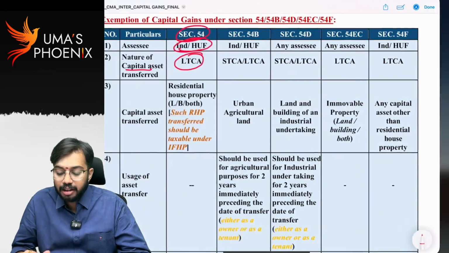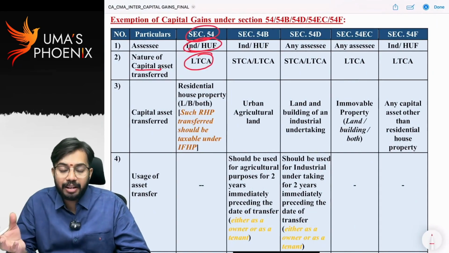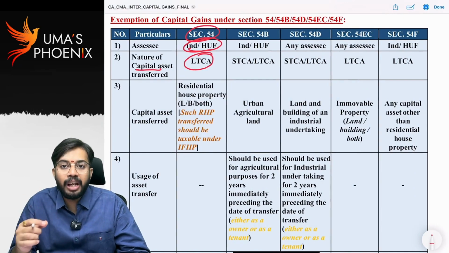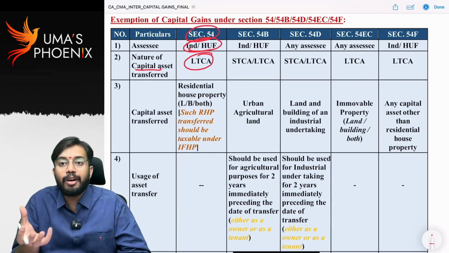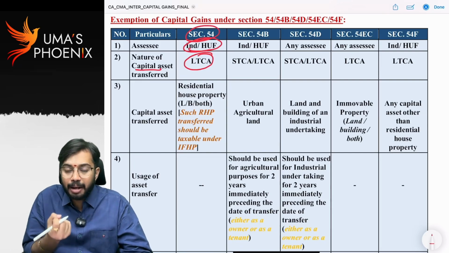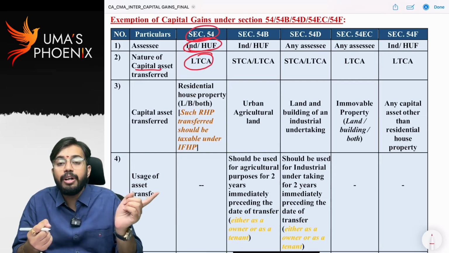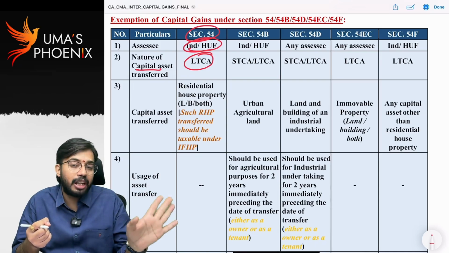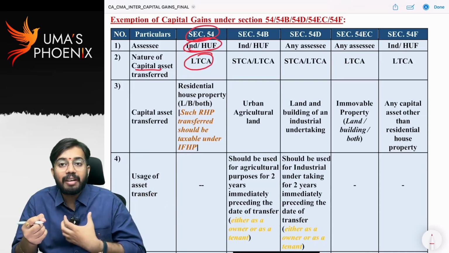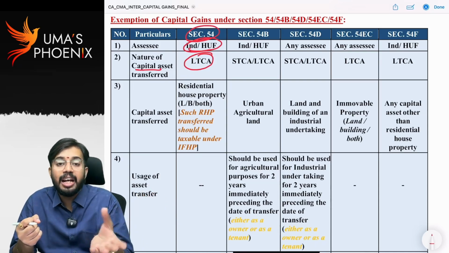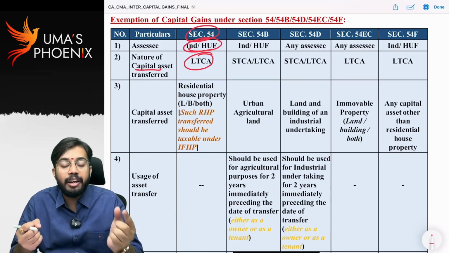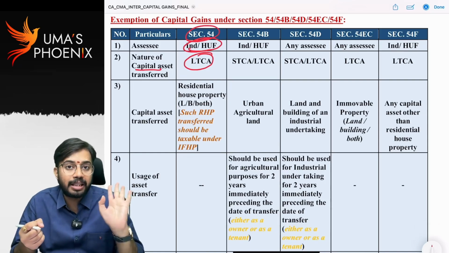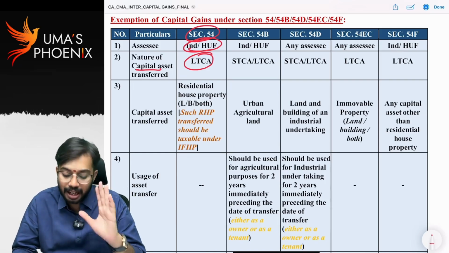Is it clear? Let's say I sold one flat. I held that flat for only 8 months. If I held that flat for only 8 months, it is a short-term capital asset. On sale of that flat, I got capital gains. If that capital gain amount I invested in purchase of new building, that amount is not eligible for exemption, because whatever the capital asset that I am transferring is there, it is not a long-term capital asset. Is it clear? Only if capital asset transferred is long-term capital asset, then only exemption under section 54 is available.